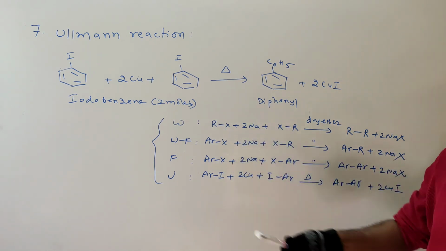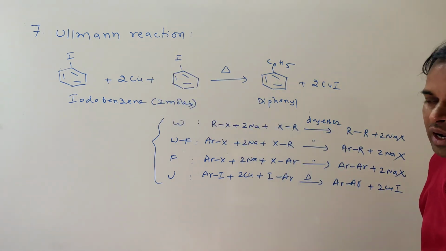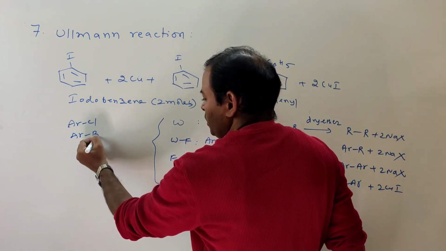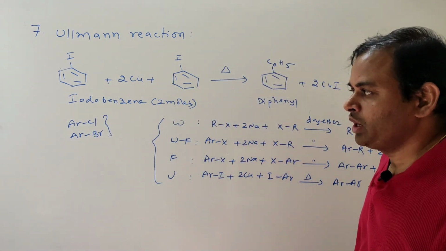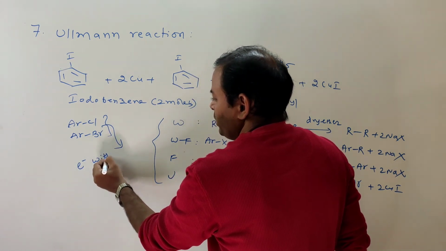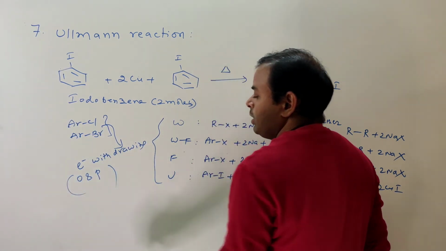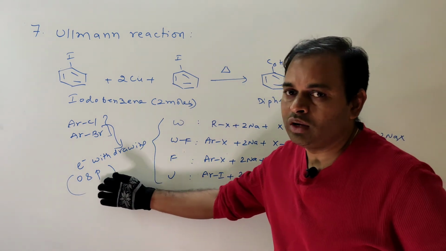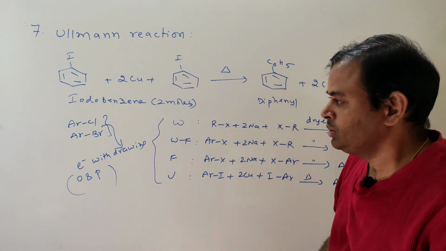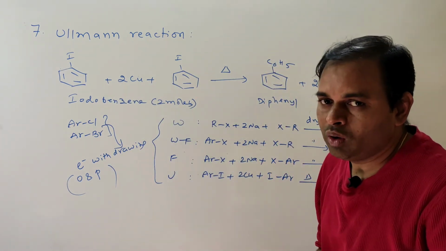Not only aryl iodides, even aryl chlorides and aryl bromides also show this Ullmann reaction, but in these two cases, electron withdrawing groups must be at ortho and para positions to give the desired product, because aryl iodide reactivity is more compared to aryl chlorides and bromides.